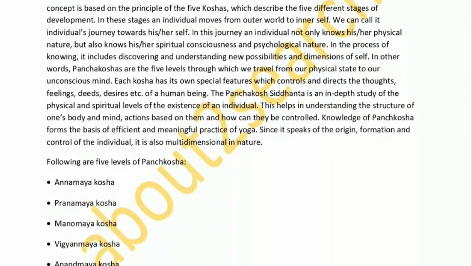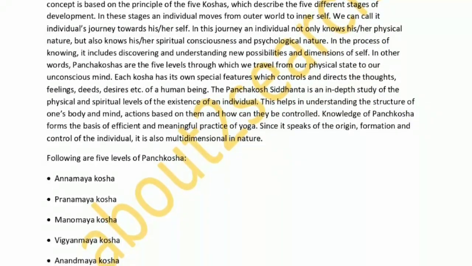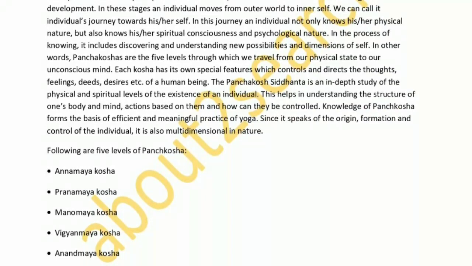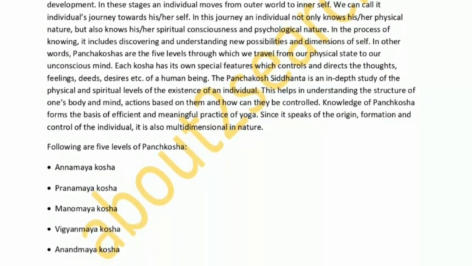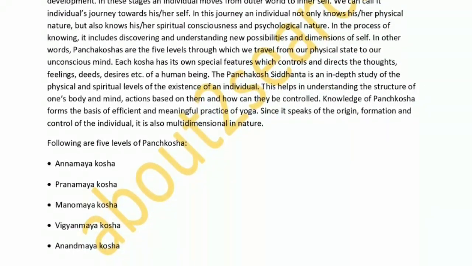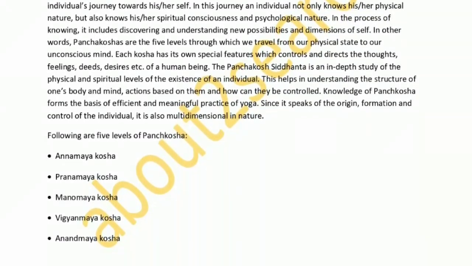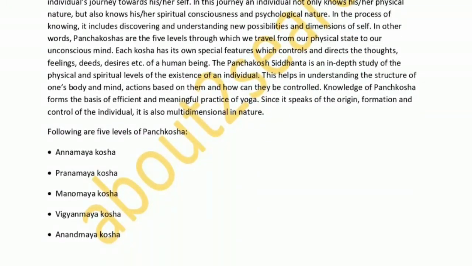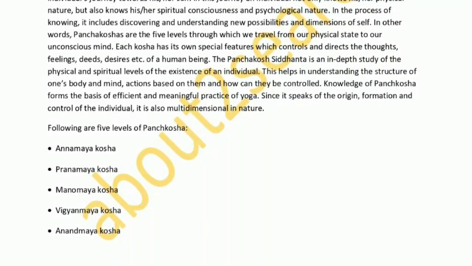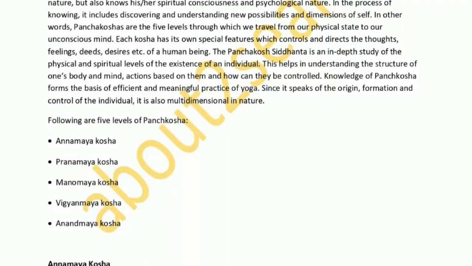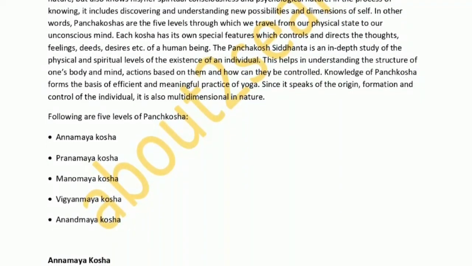In the process of knowing, it includes discovering and understanding new possibilities and dimensions of self. In other words, Panchakoshas are the 5 levels through which we travel from our physical state to our unconscious mind. Each kosha has its own special features which control and direct the thoughts, feelings, deeds, desires etc. of a human being.